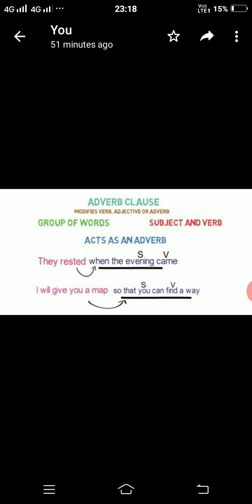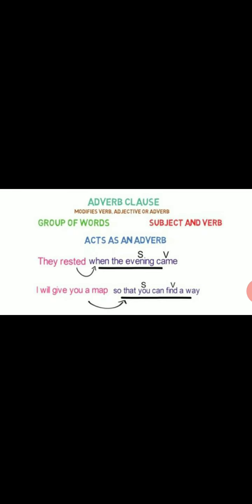And as we know, an adverb modifies what? A verb, an adjective, or another adverb in a sentence, right? So does the adverb clause also.